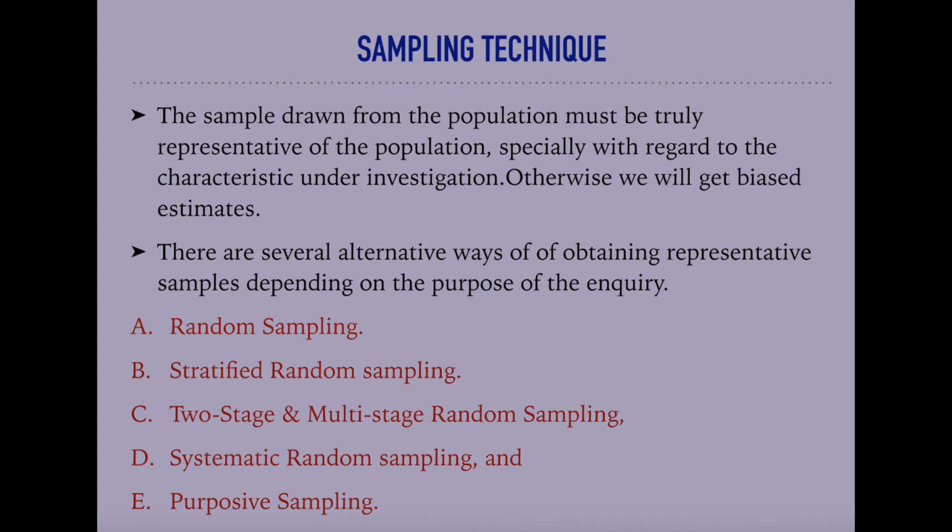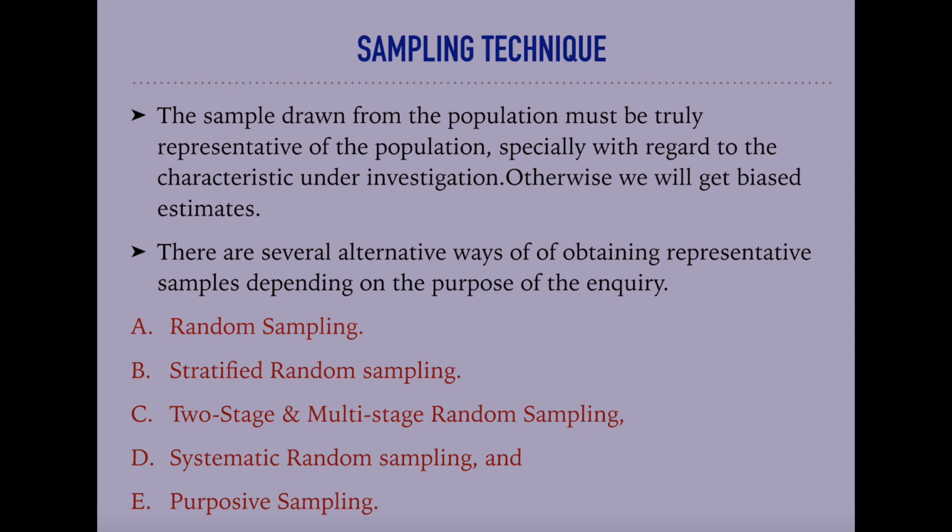So, this sample will give a biased result. So, the very basic necessity of sampling is that it must be truly representative of the population. Otherwise, the result will falsify the situation, or the result will not be the true representative of the population.